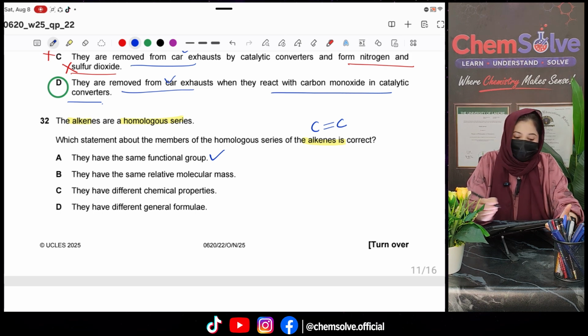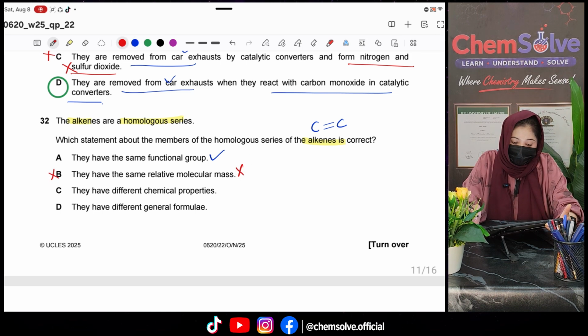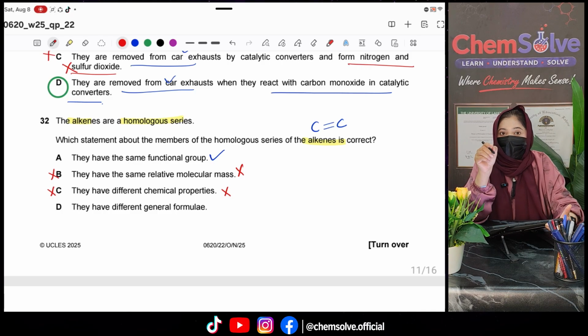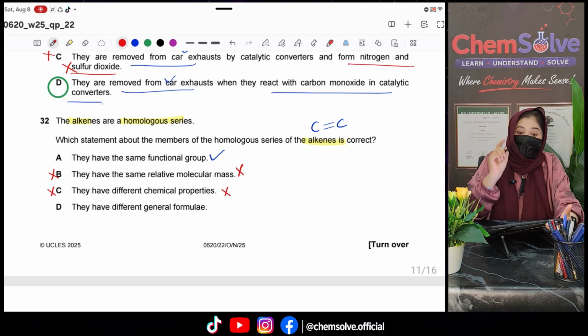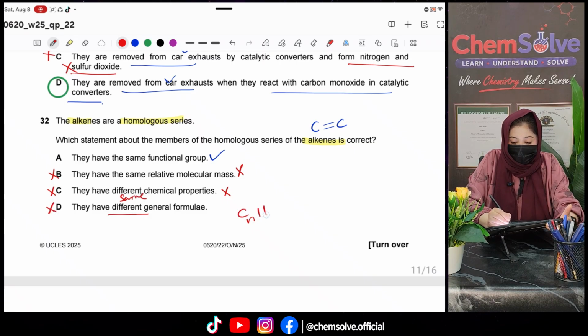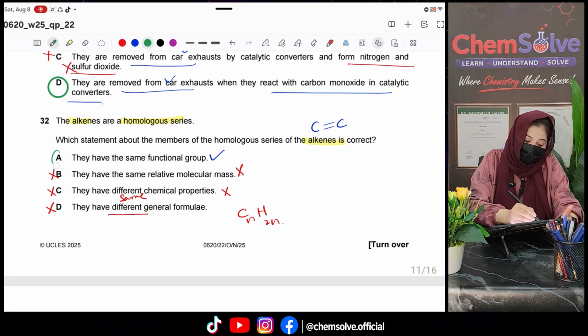No, every compound has a different molecular mass, so this is not correct. They have different chemical properties? No, all the compounds in the same homologous series have the same chemical properties, and they have the same general formula, but it says they have a different general formula. All the alkenes have the general formula CnH2n. So clearly the option is A. That is the correct one.